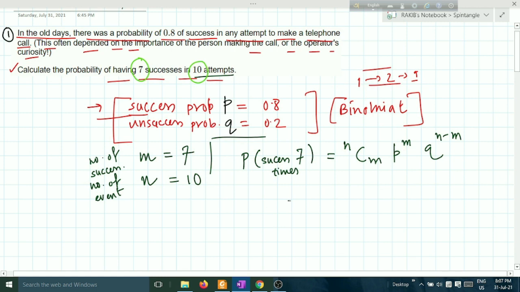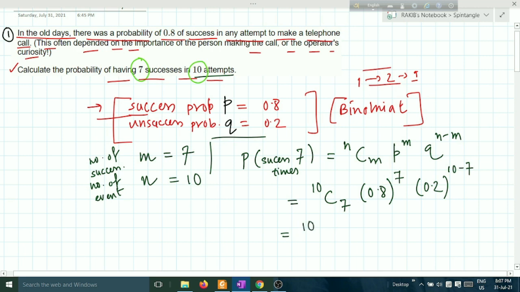Then put each and every parameter. N is 10, M is 7. P is 0.8, or you can write 8 upon 10, to the power M, which is 7. Q is 0.2 to the power N minus M, that is 10 minus 7, which is 3.